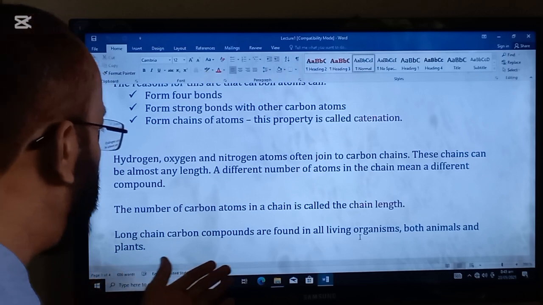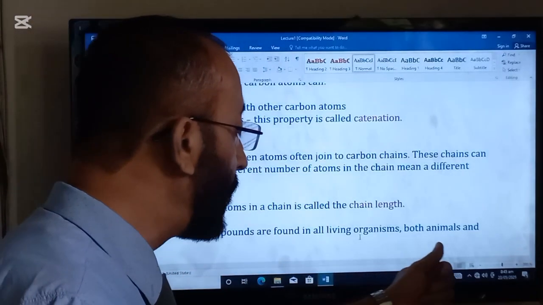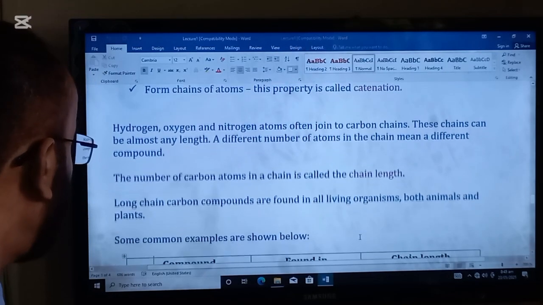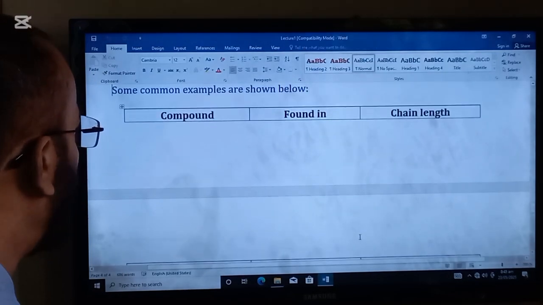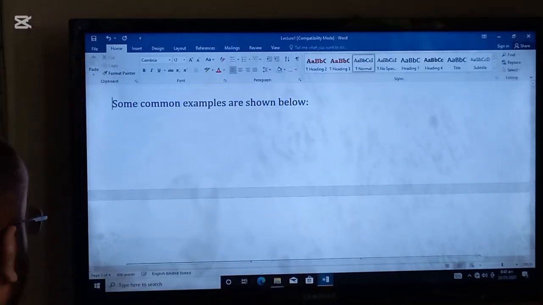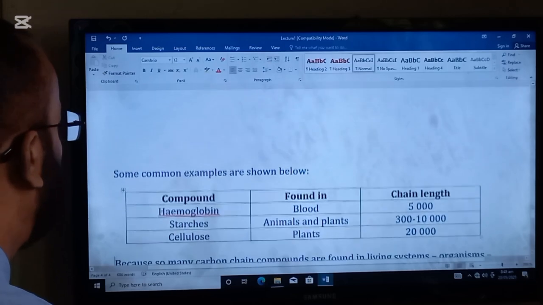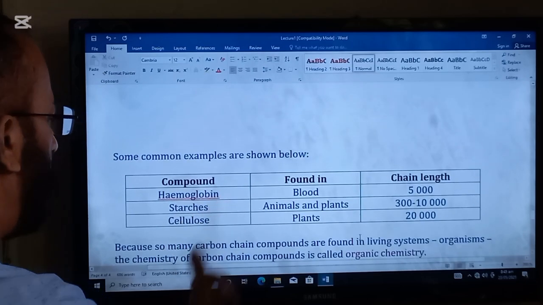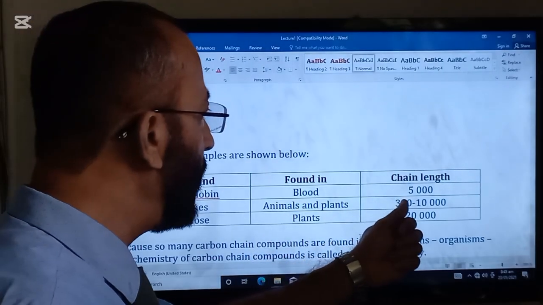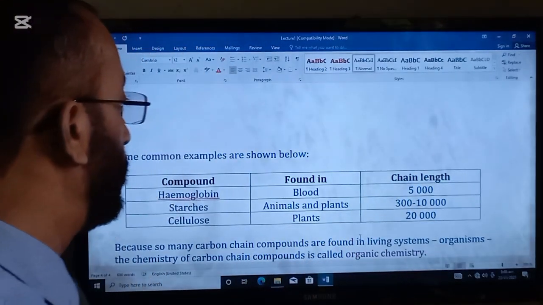Long chain carbon compounds are found in all living organisms, both animals and plants. Some common examples are shown below. This is a compound of hemoglobin. This is found in blood and it contains a carbon chain of 5,000.